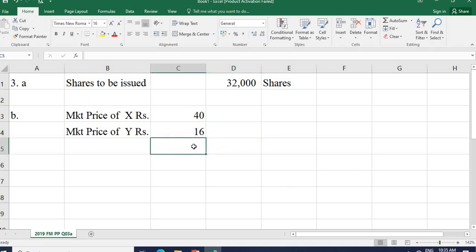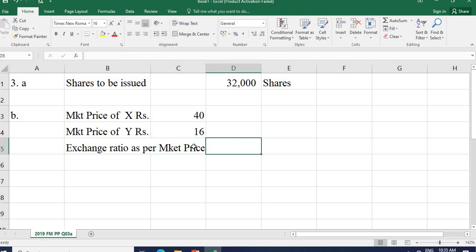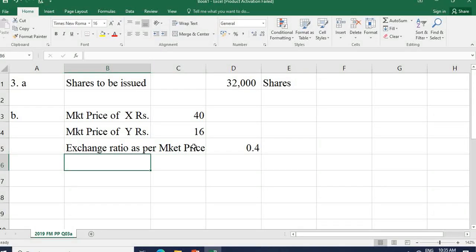The exchange ratio as per market price equals Y company's price, 16, over X company's price, 40, which is 0.4.